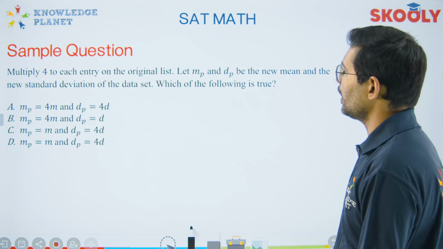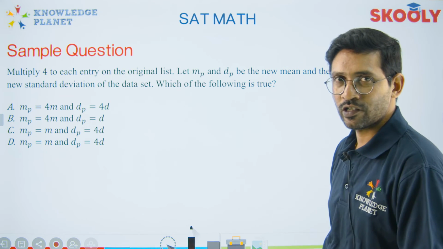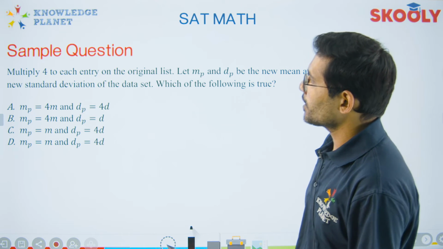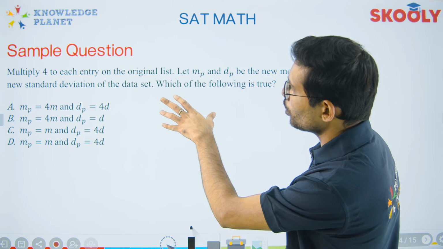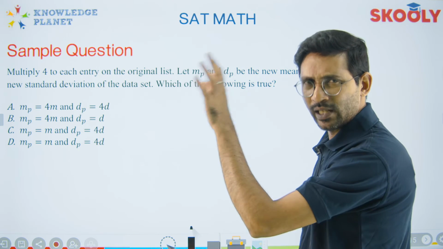And then at the last, this question. Now, in this particular question, it says that you are multiplying 4 to each entry on the original list. So there was a list.